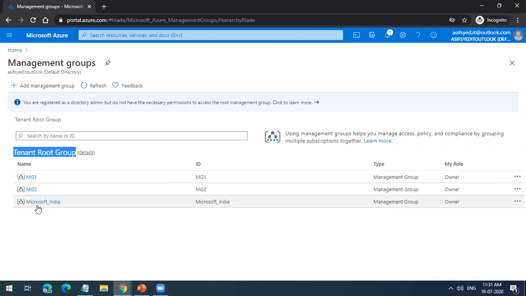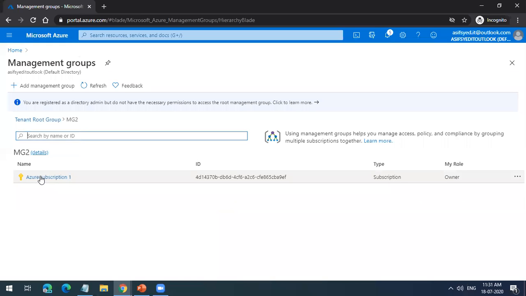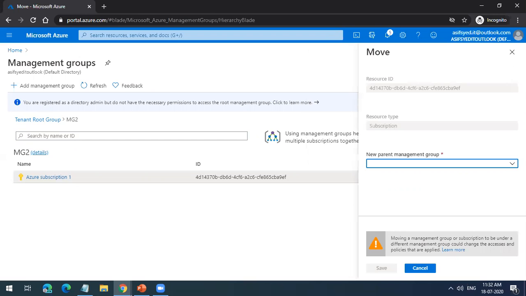But how about subscriptions? A subscription will be under one management group only. Say MG1 has this subscription. I cannot have the same subscription in different groups at the same time. I can only move it from one group to another. Now let's say I want to move it from MG1 to MG2; I can do that.